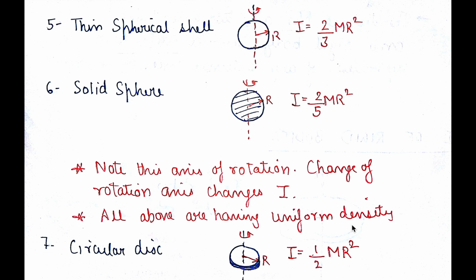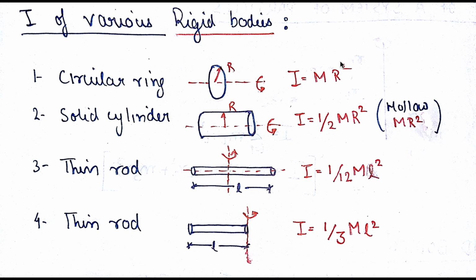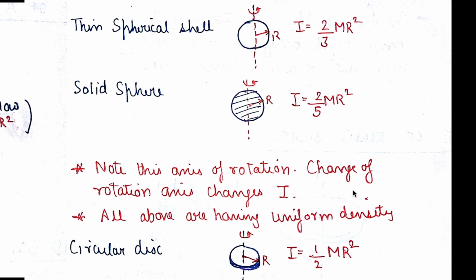So the fifth is the thin spherical shell. These proofs are a little complicated; we will be dealing with them, don't worry. But for now, remember that for the thin spherical shell, this is 2 by 3 and this is 2 by 5. Remember that MR square is constant, because the moment of inertia unit is kg meter square, so this will be constant in all the formulas. So don't make mistakes. That's simply dimensional analysis.